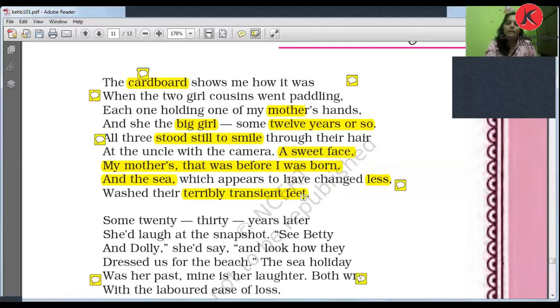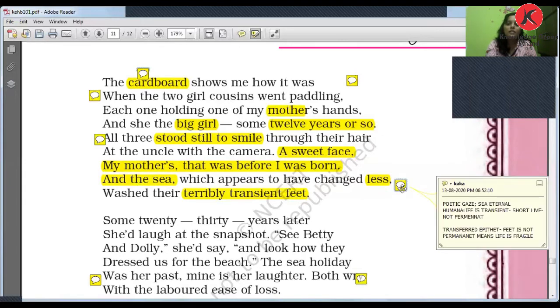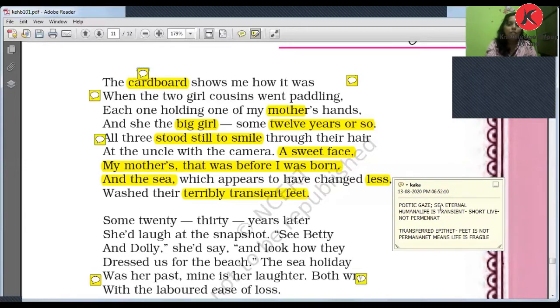So this is the same. Our feet, our footprint, was not permanent. The same, though the sea is permanent, our feet are not, and they were talking about life. Our life is also not permanent. Okay, so here you can see the poetic gaze, right? आपको यहाँ पे poetic gaze दिखा होगा. Now, what is the poetic gaze?